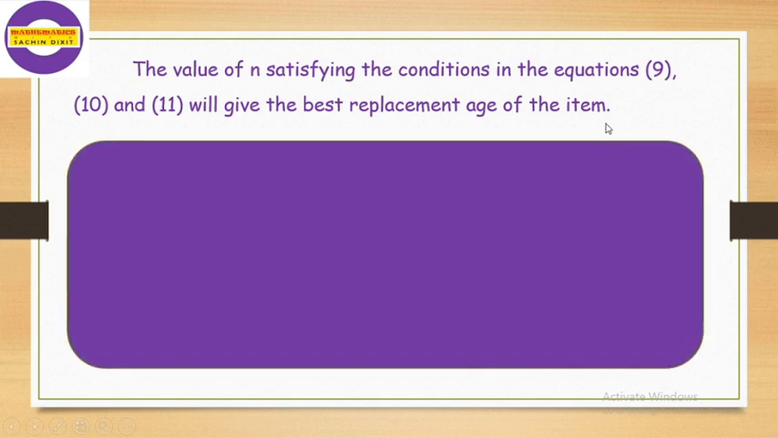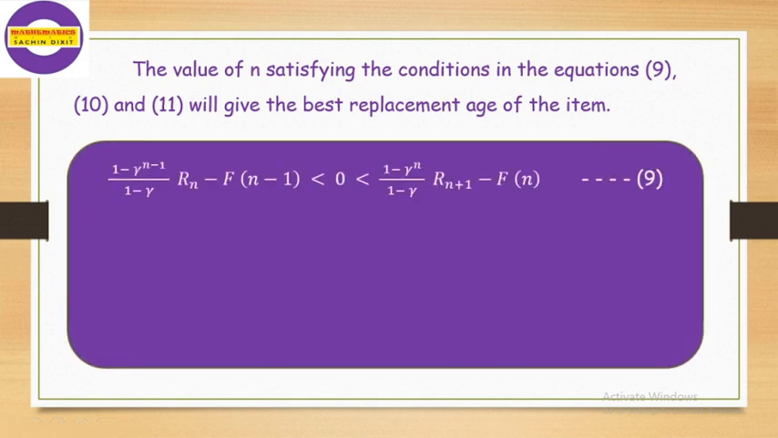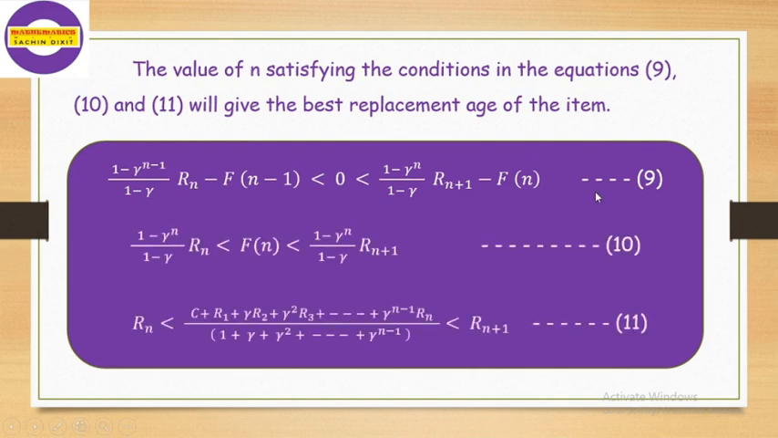What are these equations? Let us just recall them so that you can clear the idea. This is equation number 9, this is equation number 10 and this is equation number 11. These are the three mathematical formats of this replacement policy, and these three inequalities give the best replacement age of the item. In problem solving, we have to use the formulation in equation number 11.